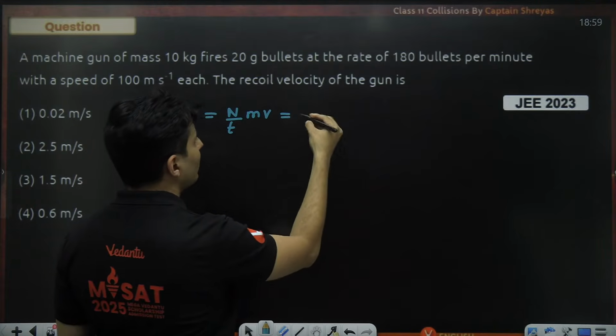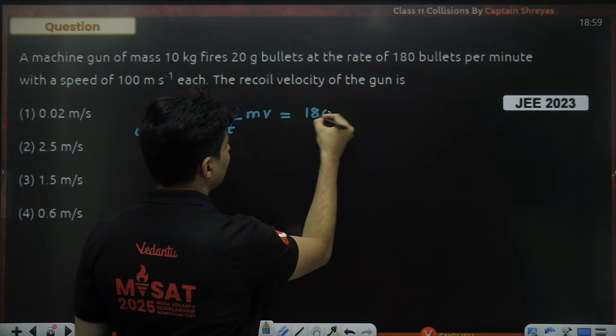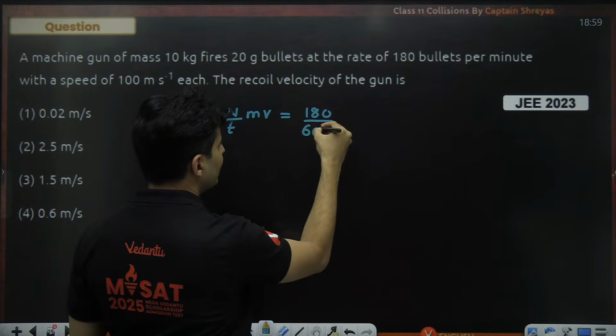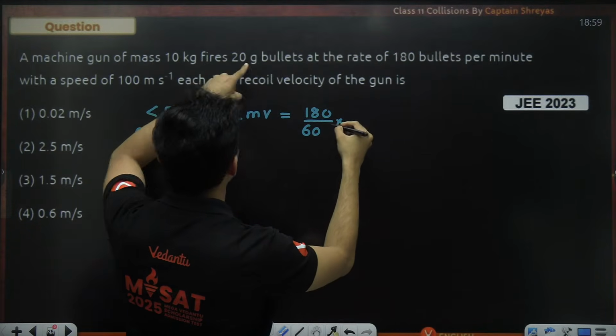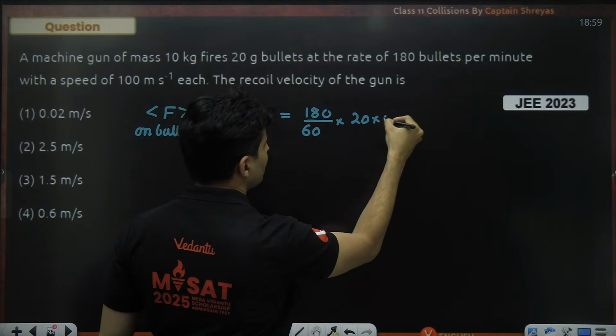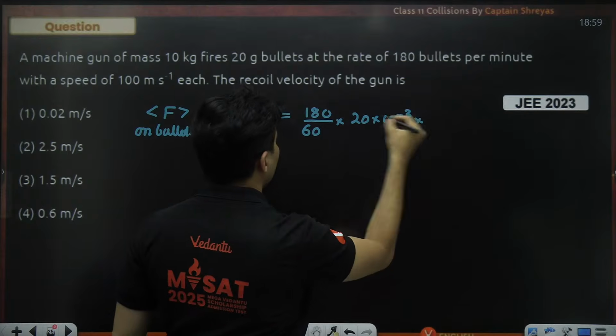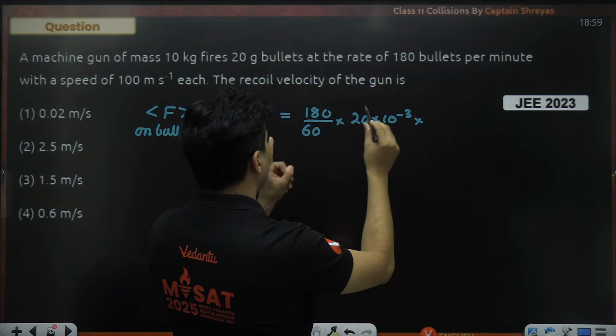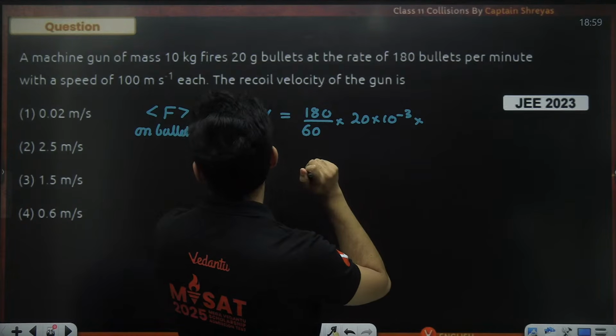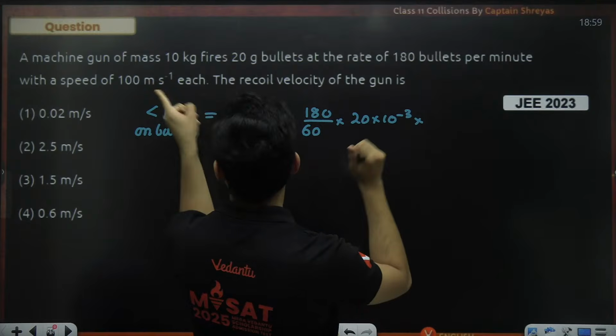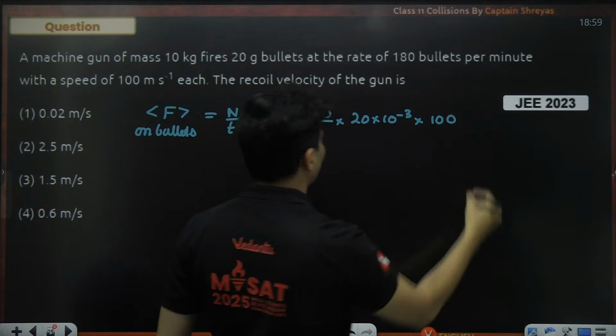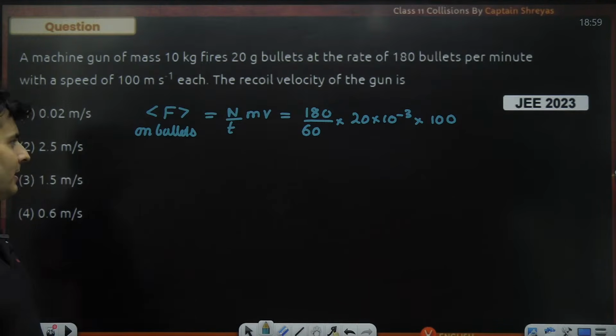Number of bullets per unit time, you are firing 180 bullets per minute, that means 60 seconds. Mass of each bullet is 20 grams, so 20 times 10 to the power minus 3, multiplied by velocity, which is 100.